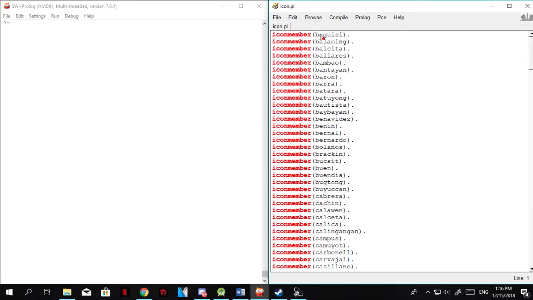Same as this one. This is read as Bagisi is an ICON member. Balawing is an ICON member. Balsita is an ICON member. Baleares is an ICON member, and so on. So we can check these variables or facts in our Prolog terminal. So in our terminal we can use it like this.